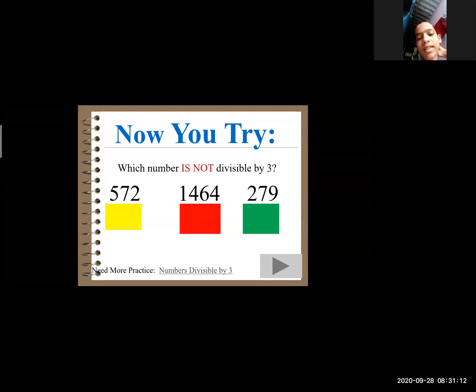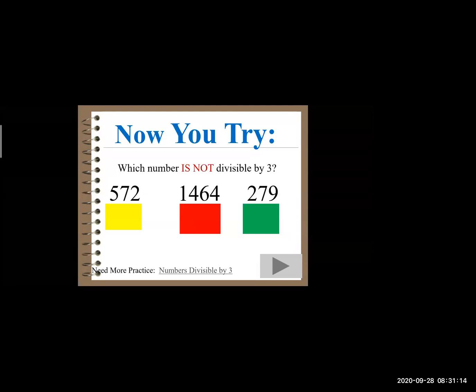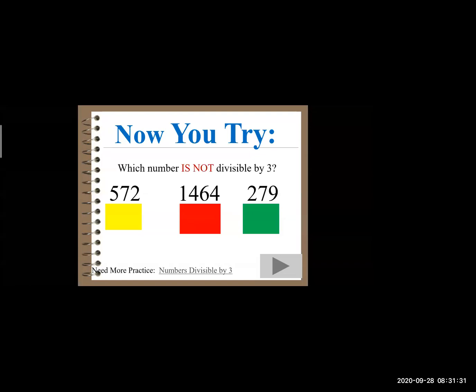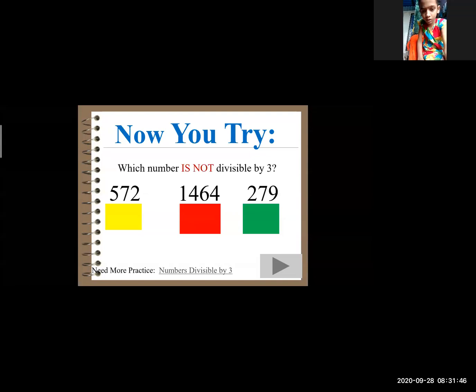Before checking, you must always remember that you have to add the digits of the number, and after addition, whatever number you get, you should check whether it comes under the table of 3 or not. If it comes under 3, then it is divisible by 3. If it doesn't fall under the table of 3, then you can conclude that it is not divisible by 3. Is it clear? Okay. Now, shall we move to the next part?